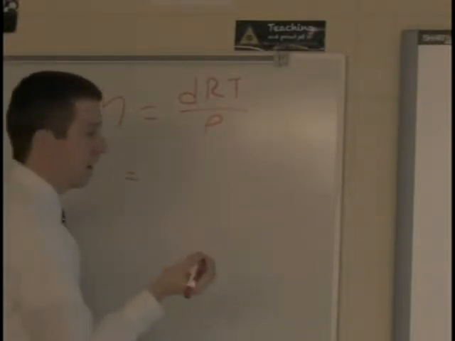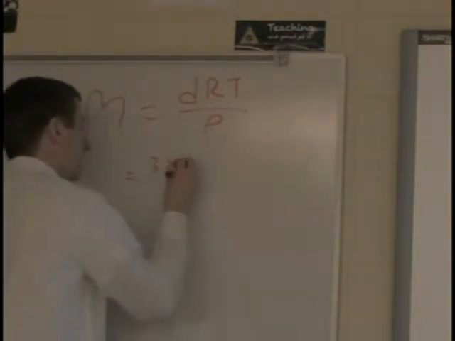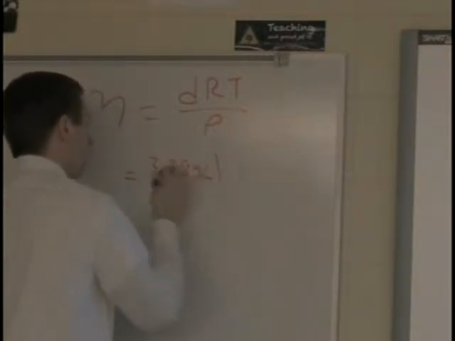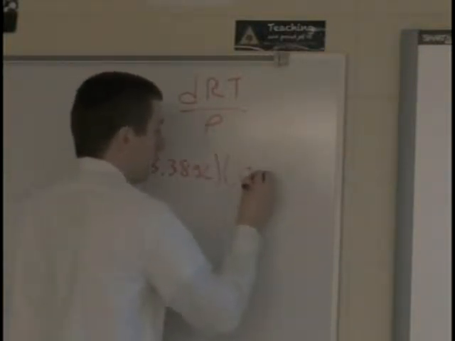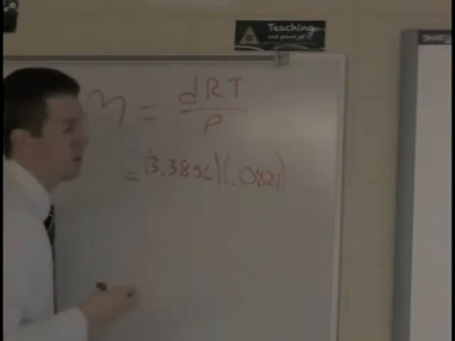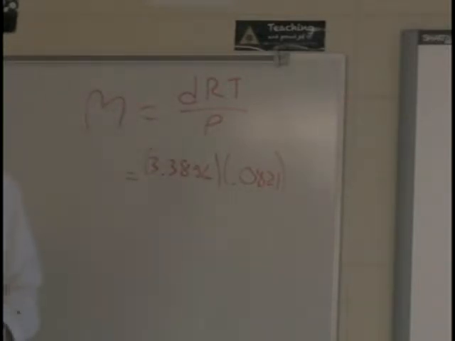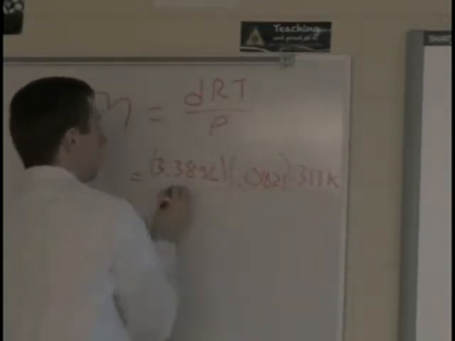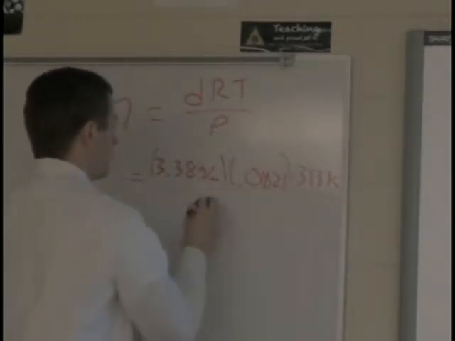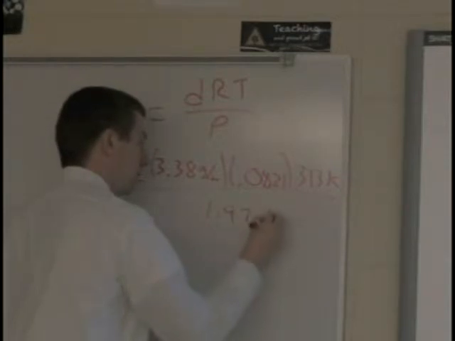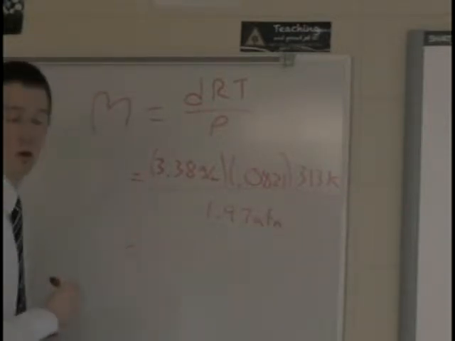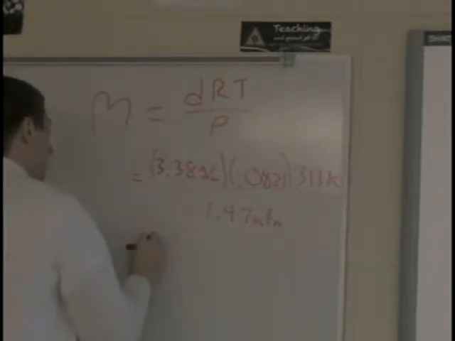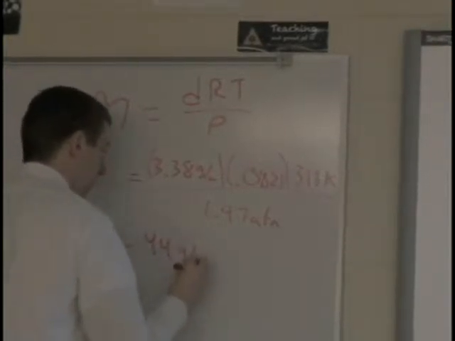The density in this case, once again, is 3.38. The R value is 0.0821. And then temperature is 273 plus 40, which is 313. Divide that all by the pressure, which is 1.97 atmospheres. And we get a molar mass in this problem to be 44 grams per mole.